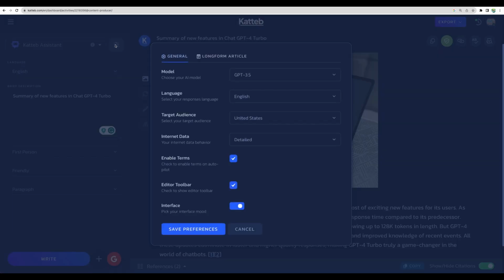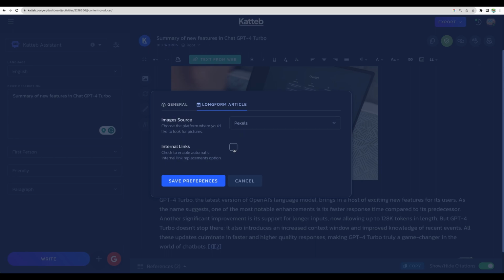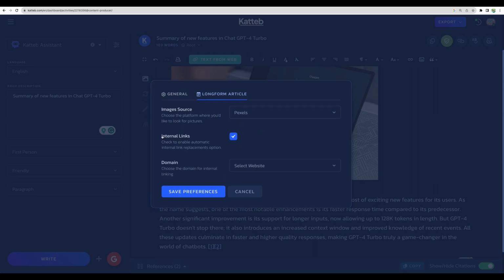And there is another option in long form article. This feature was just recently added where you can define the source of the images. So Unsplash and Pexels, it should be free to use stock images. So let it be Pexels. And for long form article, we have a few more options, internal links. I have one domain added, so let's save.